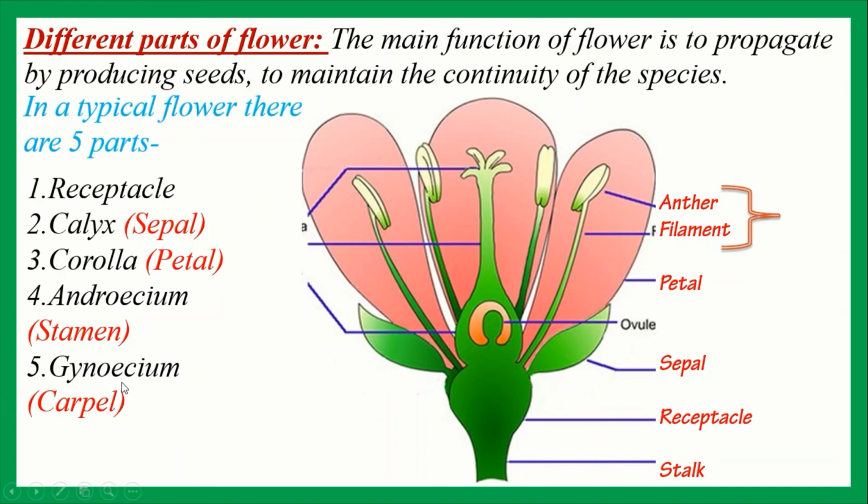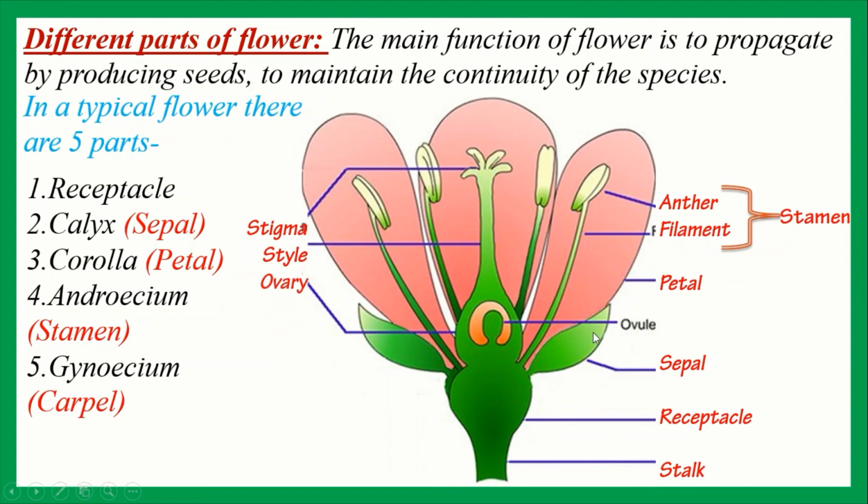And last one is gynoecium. Gynoecium is a female reproductive part which is present at the center of a flower. Each part of gynoecium is called carpel. A carpel consists of three parts. That means the upper part is called stigma, and below the stigma there is a long thread-like part called style, and the swollen part is called ovary.